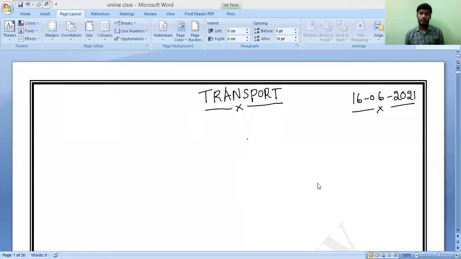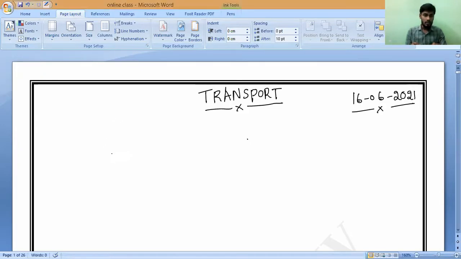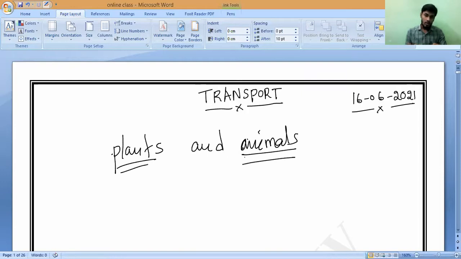As we know, we have two kinds of species. Basically, all the species we can categorize into two things. What are they? Plants and animals. Is it yes or no?